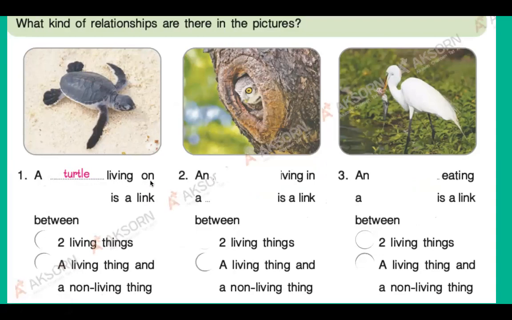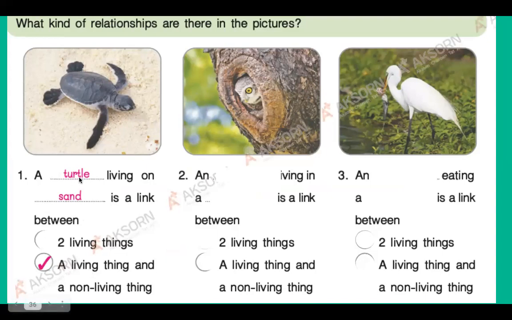A turtle living on what? Sand. Living on sand is a link between what? Is it a link between two living things or a living thing and a non-living thing? Is the turtle a living thing or non-living thing? The turtle is a living thing. Is sand a living thing or non-living thing? Sand is a non-living thing. So we take this link between a living thing and a non-living thing.